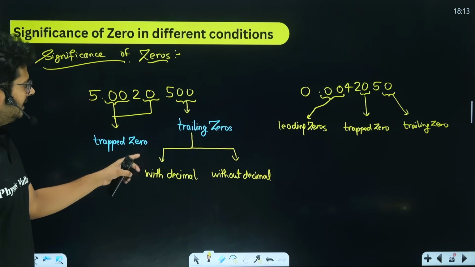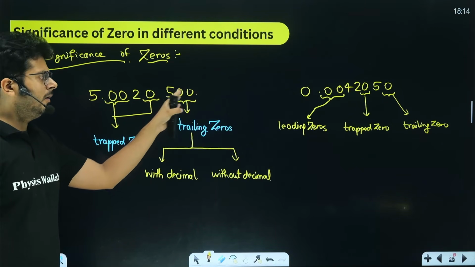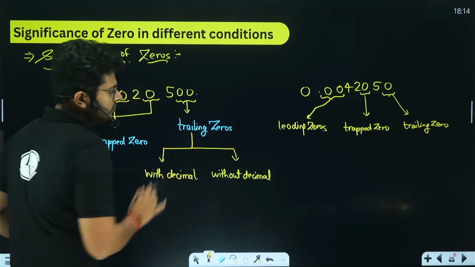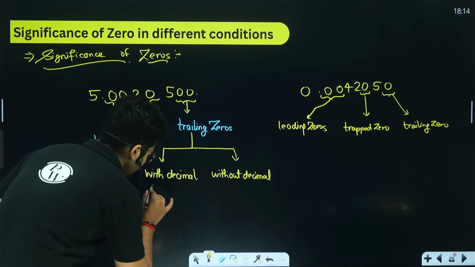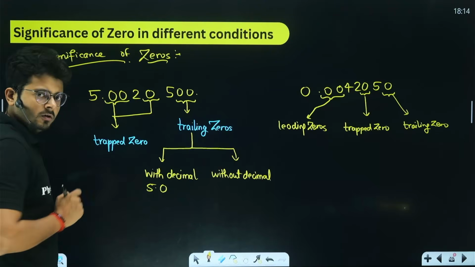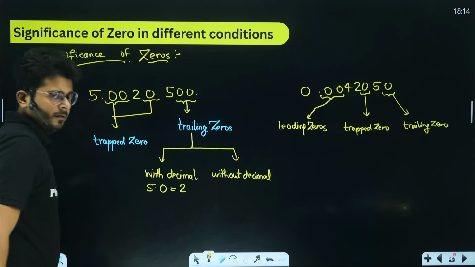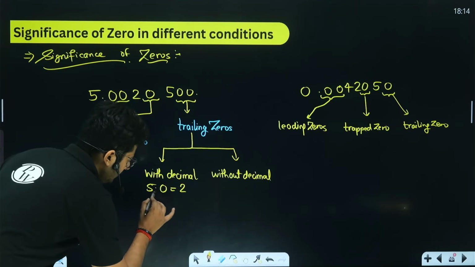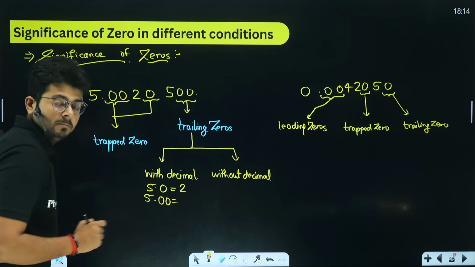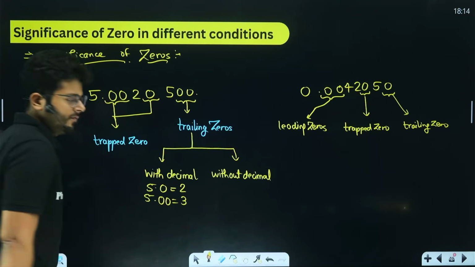My dear students, focus on this part. Whenever we have trailing zeros and the number has a decimal point in it, then all the trailing zeros will be considered as significant. So if I have 5.0, this 0 will be considered significant, and the 5 is a non-zero number, that is also significant. So in this value, we have two significant figures. If it is written like 5.00, these trailing zeros come after the decimal point, so there will be 3 significant figures in it.